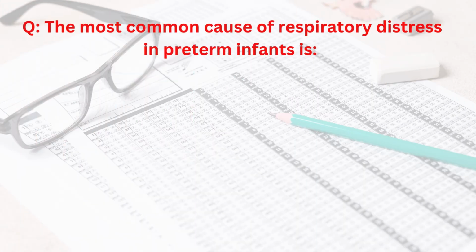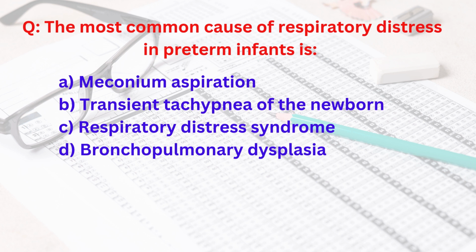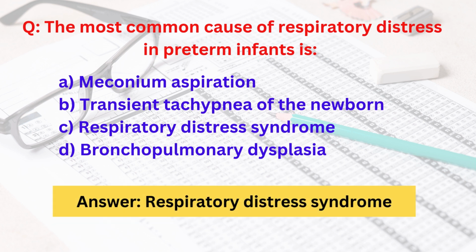The most common cause of respiratory distress in preterm infant is meconium aspiration, transient tachypnea of the newborn, respiratory distress syndrome, bronchopulmonary dysplasia. Here the correct answer is respiratory distress syndrome. The most common cause of respiratory distress in preterm infant is respiratory distress syndrome.